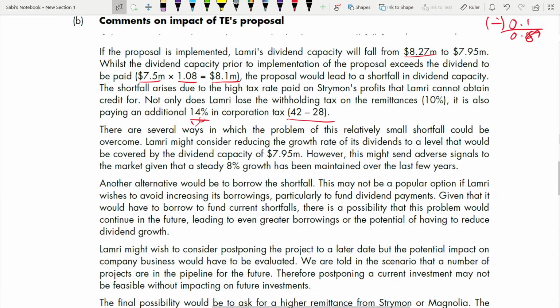Now let's see. We have been told in the requirement that we also have to give actions on what Lamri should do. We know the impact, it's not a good impact, but what Lamri should do as a result, we should say that as well.